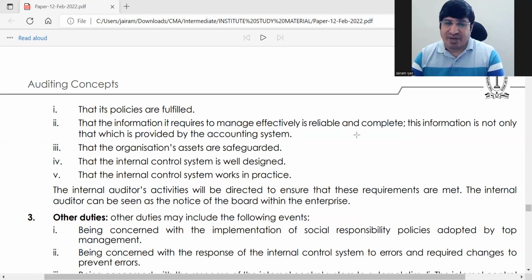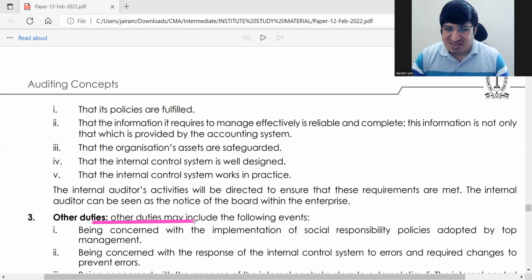So the main difference between internal and statutory auditor is they will not report directly to outside entities. So management will get a chance to correct things. In the case of statutory auditors, whatever he has to report to the authorities, he will report it directly.